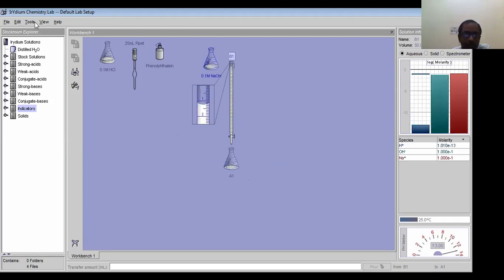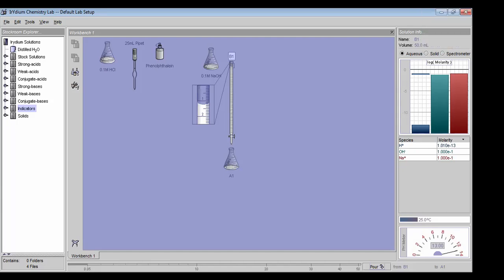through the tool transfer bar, then precise realistic transfer. Realistic transfer means you have to add slowly. So how will you add? See here, the burette solution is 50 ml. If you add slowly, this volume will be reducing. So that is what I am pouring.